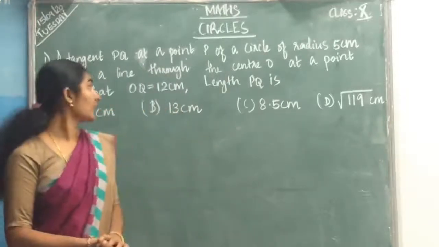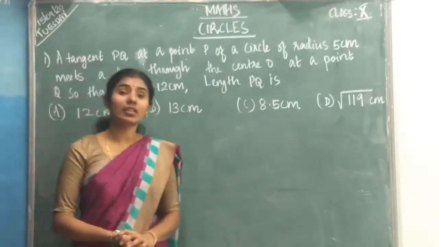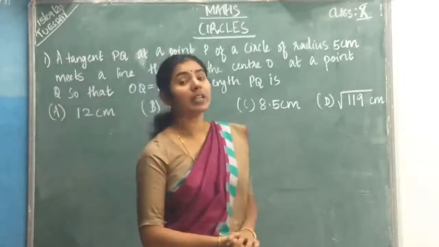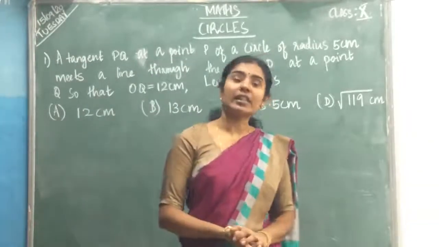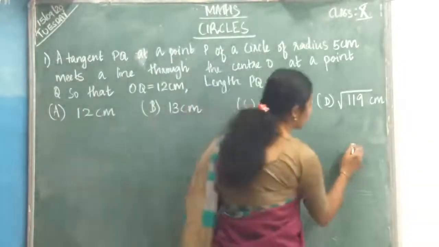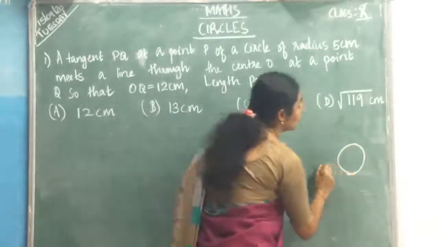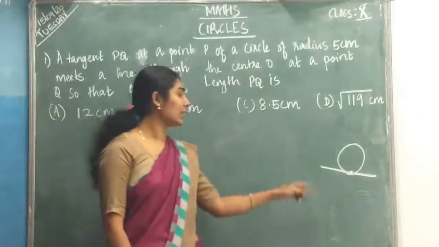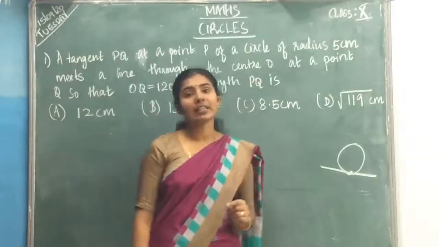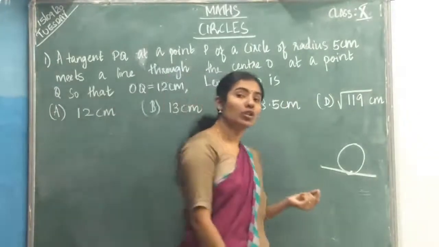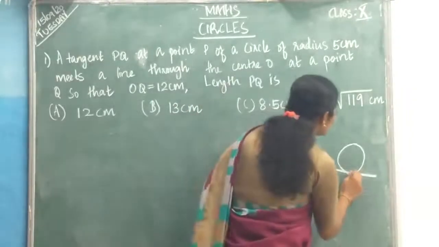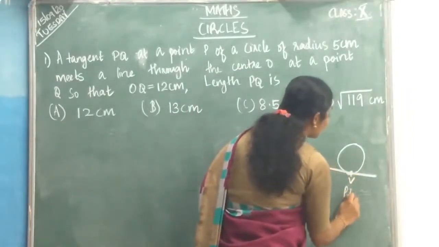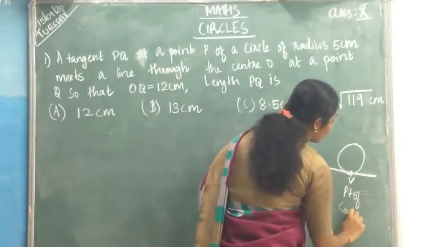Class for 10th standard. This lesson name is circles. So last class I have explained what is a tangent. Tangent means a line which touches the circle at one point. So that line name we will call it as tangent. Now what is a point of contact? Which point it is touching? That is the point of contact.